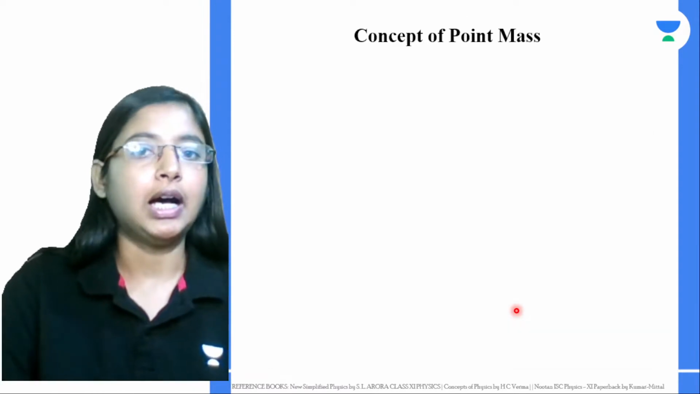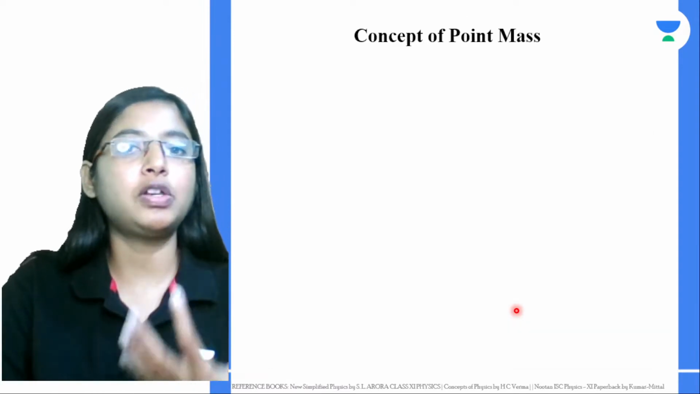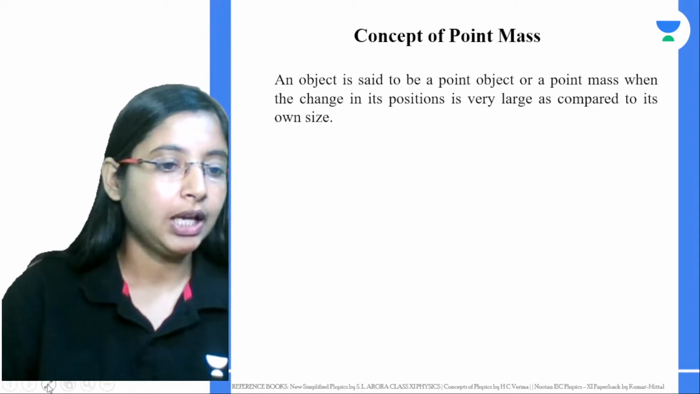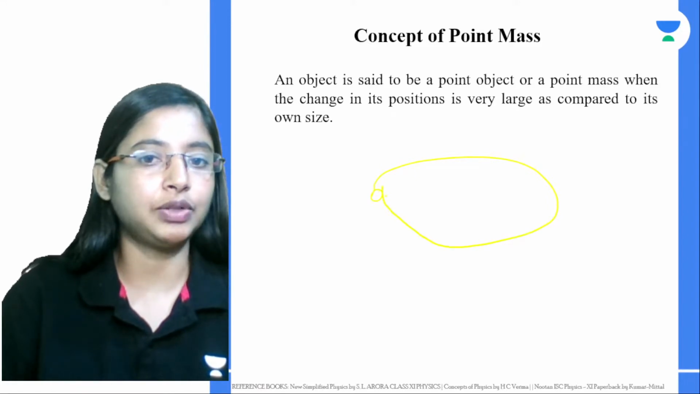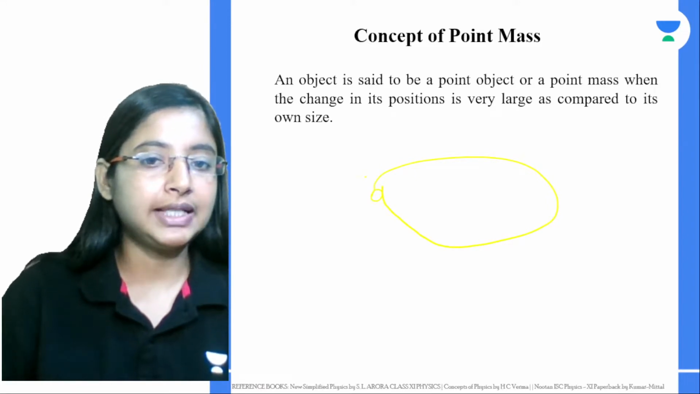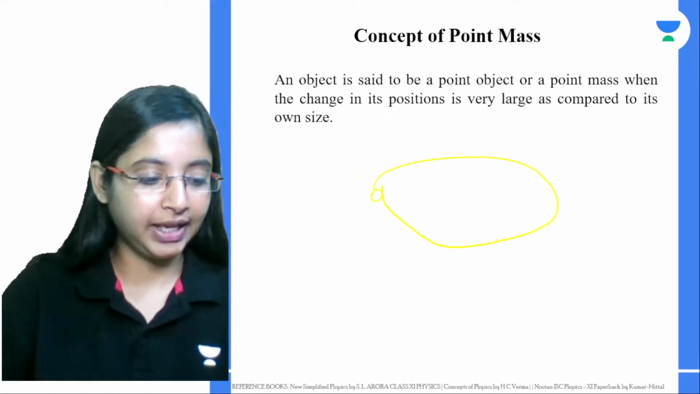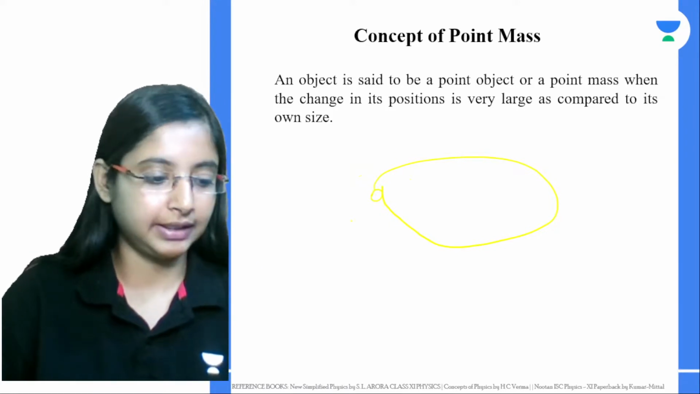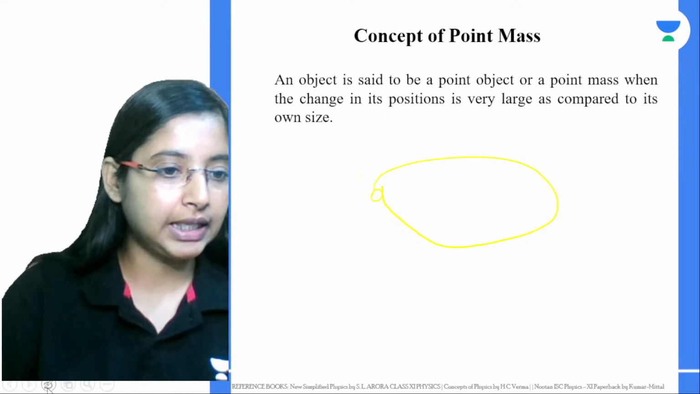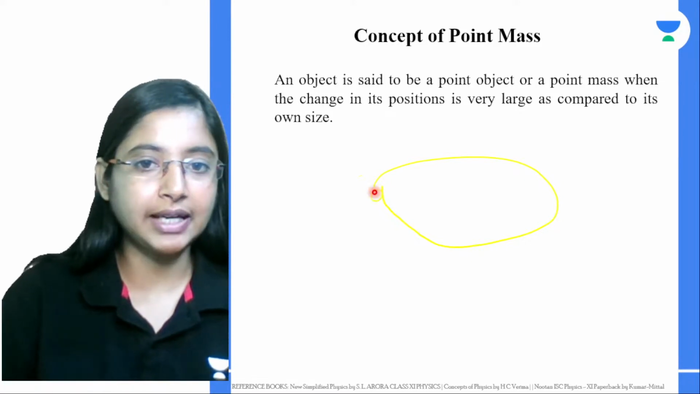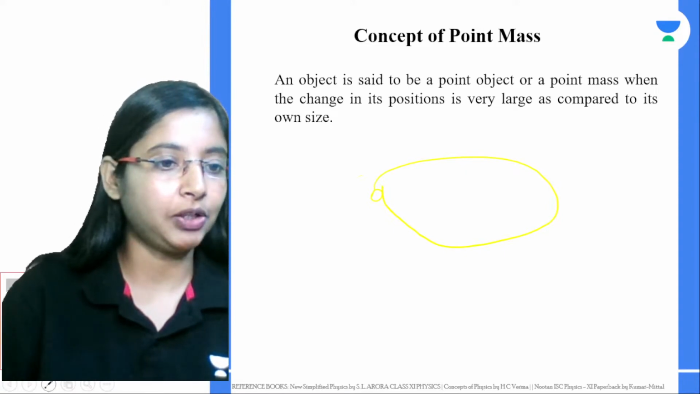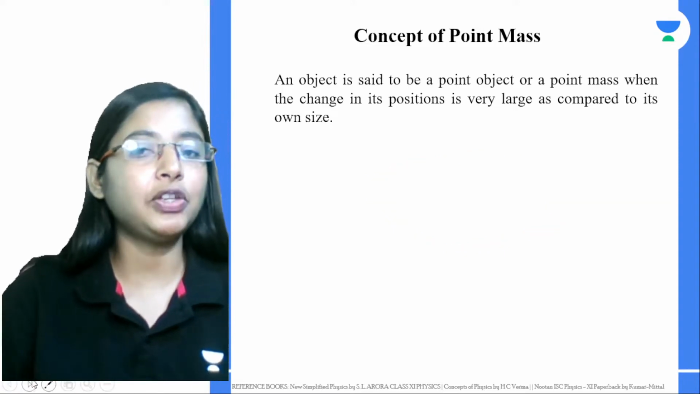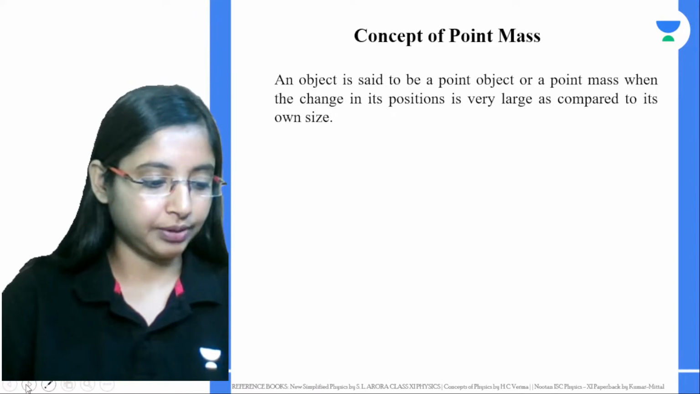Then we came up with the concept of point mass. Very simple concept. If you have an object traveling a particular distance, let's say the earth is going around the sun, the size of the object is very small when compared to the distance it covers. In this case, we say that particular object is a point mass, or we call it a point object.